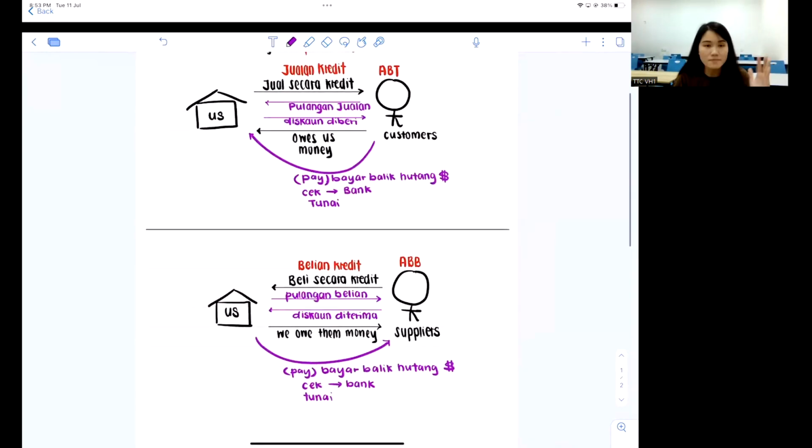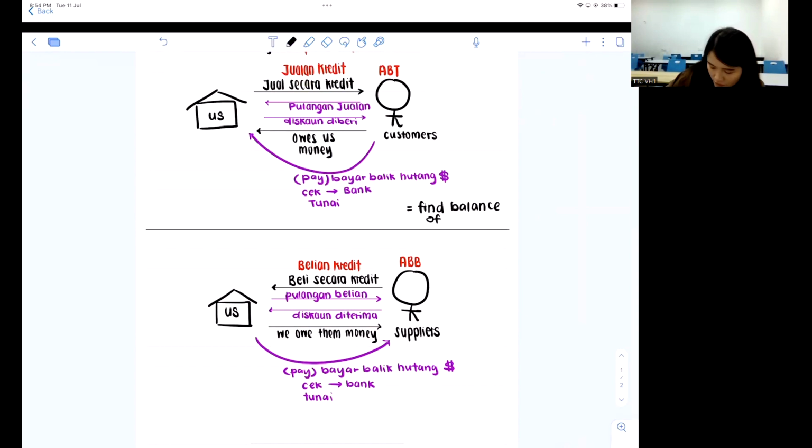For the year, you should see belian, jualan credit, pulangan jualan, pulangan belian, discount delivery, and also the bayaran through check ataupun tunai. So these are the basics. So what do we want to see in account kawalan? Basically, it is to summarize all that has happened in the year or the month itself. And we want to see what is the balance of customers debt.